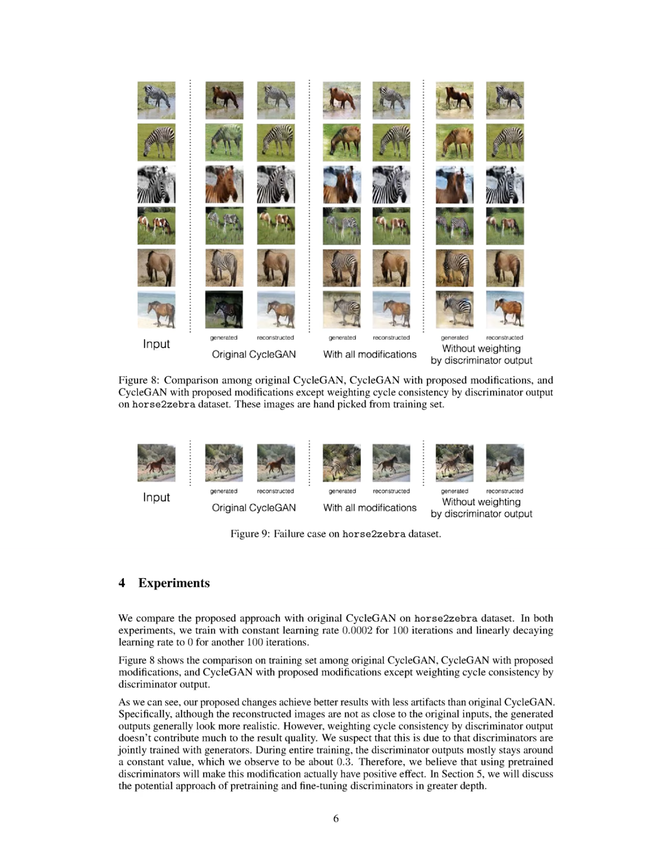In our experiments, we validate the effectiveness of our proposed modifications to CycleGAN by comparing the results on the horse-to-zebra dataset. We utilize a constant learning rate followed by a linearly decaying learning rate for training, and we assess the quality of generated images by analyzing the presence of artifacts and overall realism. Specifically, we compare the outputs of the original CycleGAN with those of our modified version, noting that our changes yield better results with fewer artifacts, even though the reconstructed images may not be as close to the original inputs.